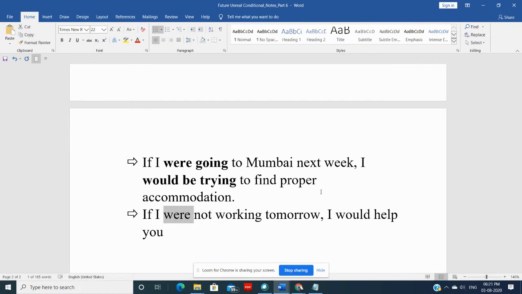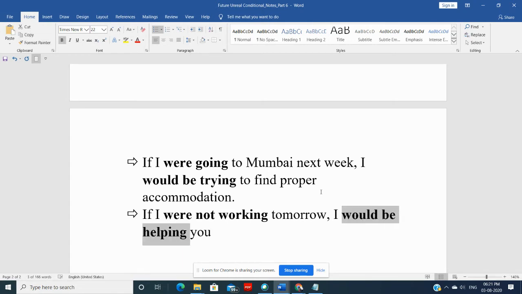That is, if I were not working, that is in the negative form. If I were not working tomorrow, then I would help you, or I would be helping you. They both are the same. So if I were not working tomorrow, I would be helping you. But if I am working tomorrow, then I may not be able to help you. This is what they are trying to say here. So if I were not working, then I would be helping.